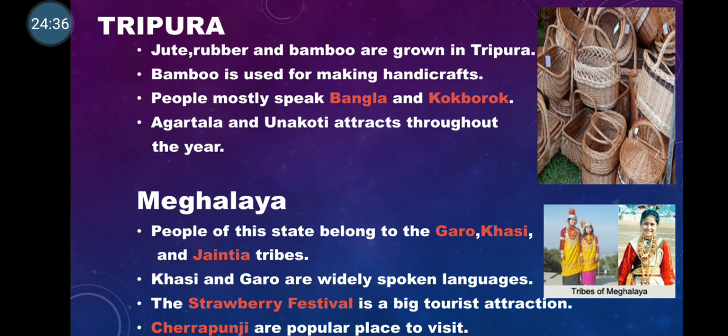And moving on to the last one, Meghalaya. There are many tribal people over here. So the people of this state belong to Garo, Khasi and Jaintia tribes. Khasi and Garo are widely spoken languages. And over here, one famous festival is celebrated, children, which is called the Strawberry Festival, which was started in the year 2004 on 14th of February.